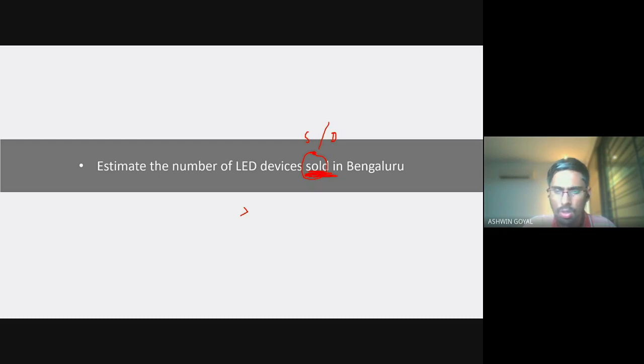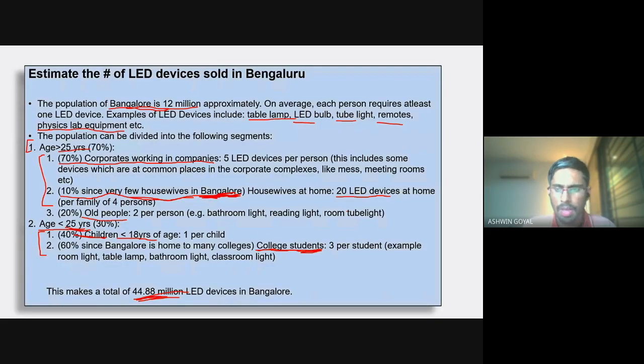TVs, monitors, all that is covered. You should cover all that ideally. And when you look at the supply side, you'll have to count for that separately. On the demand side, I've covered it with, let's say, 5 LED devices per person, which would cover everything. For example, table lamp or even TVs, monitors. This is a rough number, so it should cover even monitors or laptops, whatever.